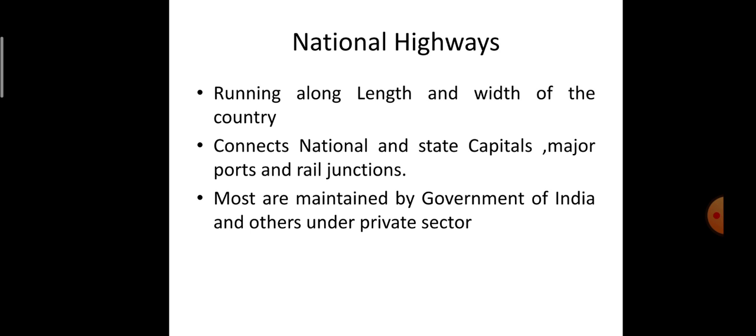Coming on to the first important type of road according to the Nagpur Road Plan, that is national highways, or NH in short. These are the highways which are utilized to connect the national and state capitals, major ports and railway junctions. They run all over the length and width throughout the country, and are mostly maintained by the government of India or by public private partnership under the private sector.